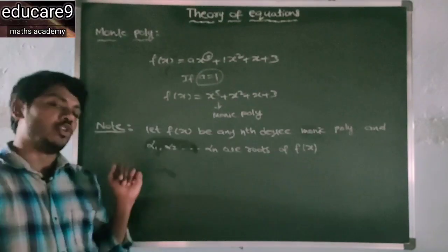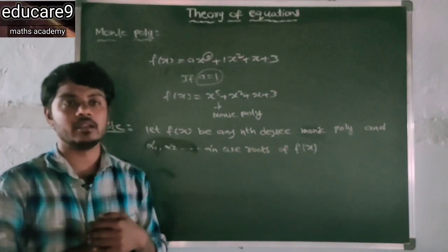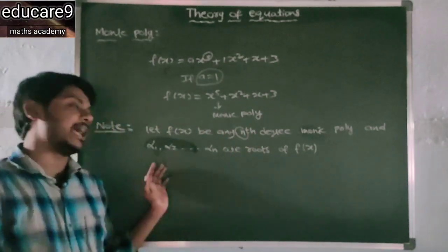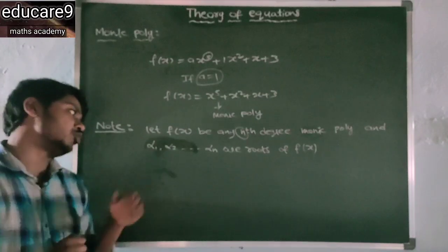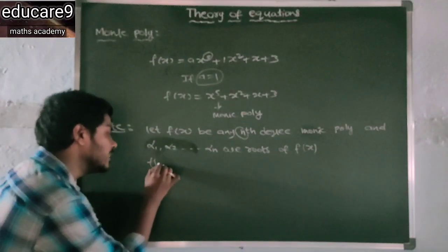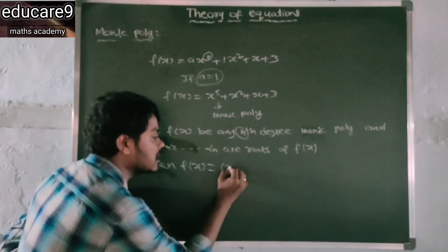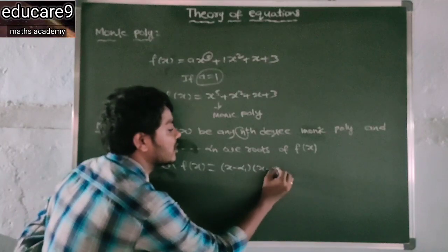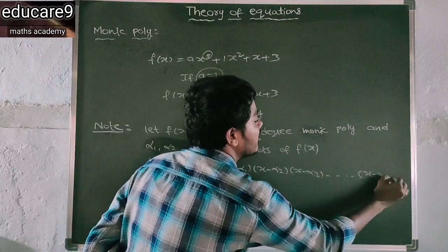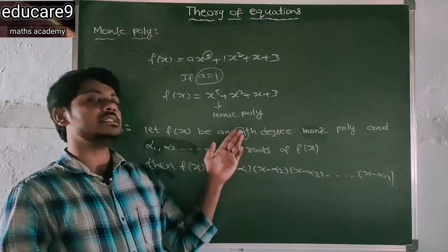See here, note, let f of x be any nth degree polynomial that is monic. So clearly its degree is n, and that equation has n roots. Let the roots be alpha 1, alpha 2 and alpha n. Then the given equation f of x is written as x minus alpha 1 into x minus alpha 2 into x minus alpha 3 and so on up to x minus alpha n. This is the required polynomial equation of degree n.